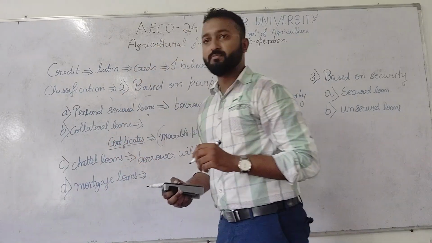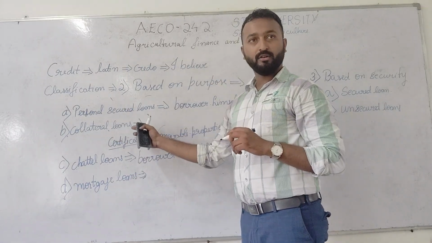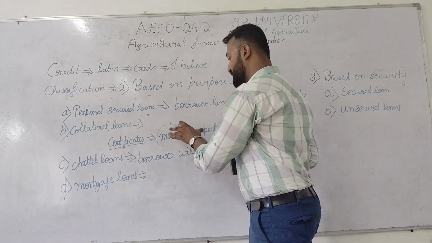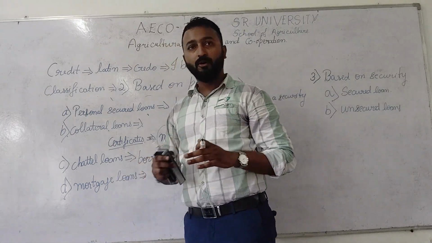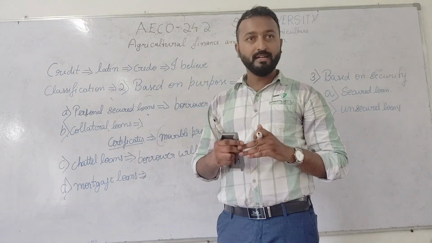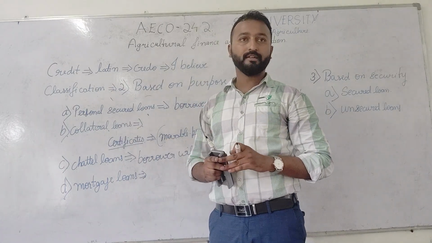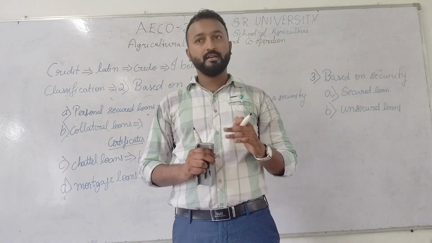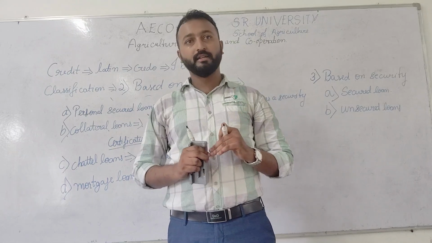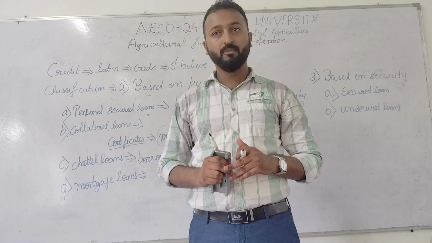So what do you mean by this mortgage loans? You have seen in collateral loans, the borrower or the farmer will pledge the movable properties. But in mortgage loan, the borrower or the farmer will pledge the immovable properties. It is just opposite of collateral loans. In collateral loans, the farmer or borrower will pledge the movable properties, but in mortgage loan, the farmer or borrower will pledge the immovable properties.